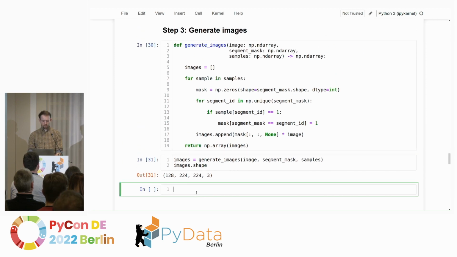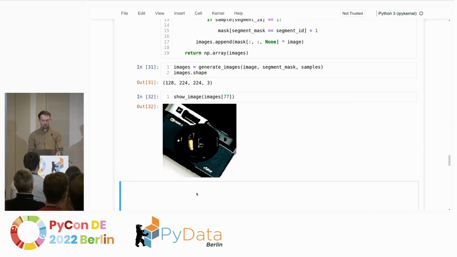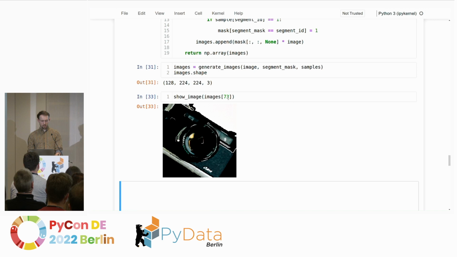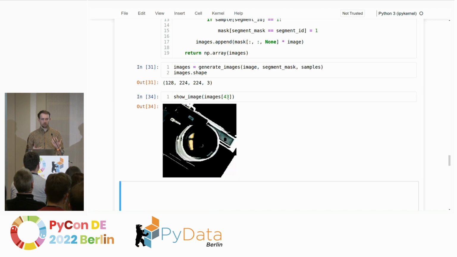And in order to see how this looks, we can use this show image function and just look at some number. You can see that this is an image where certain segments have been blacked out. We can do that again, I'm just randomly walking through. You can see that we have distorted images, and you can already tell that maybe the strategy we're using here is not the best.